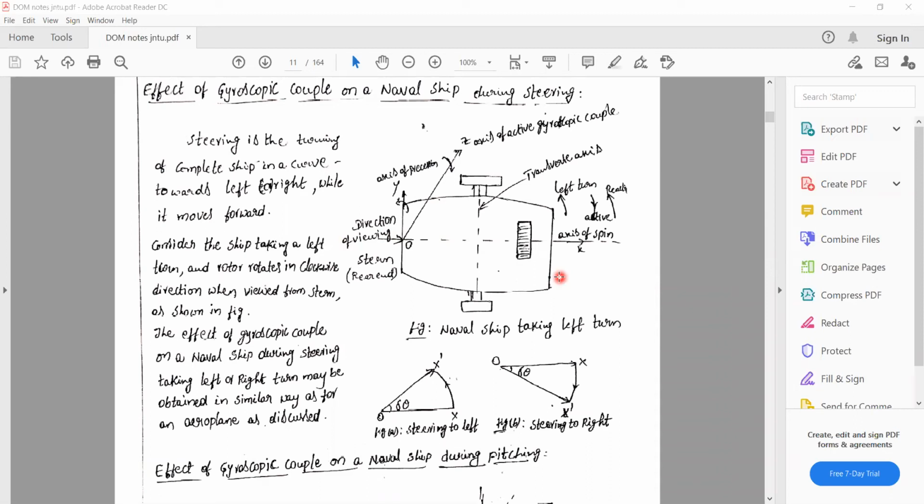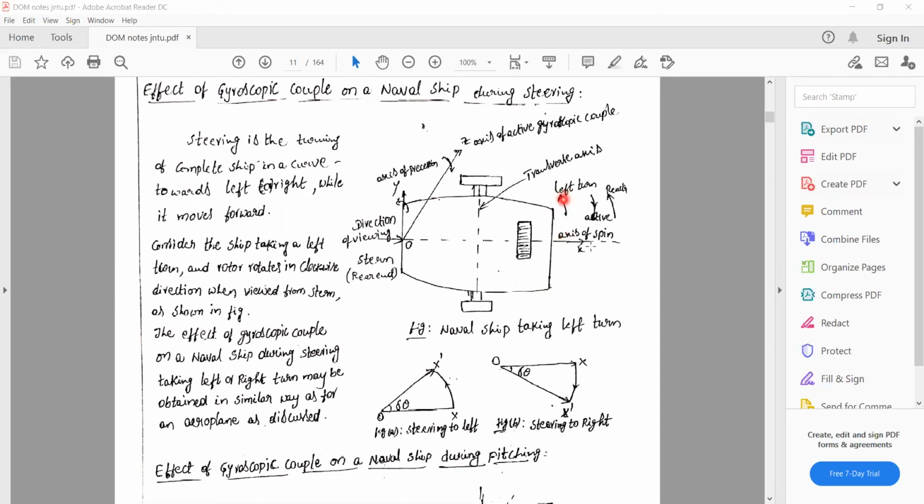And the ship takes a left turn. Then the effect of gyroscopic couple is to raise the bow and lower the stern.